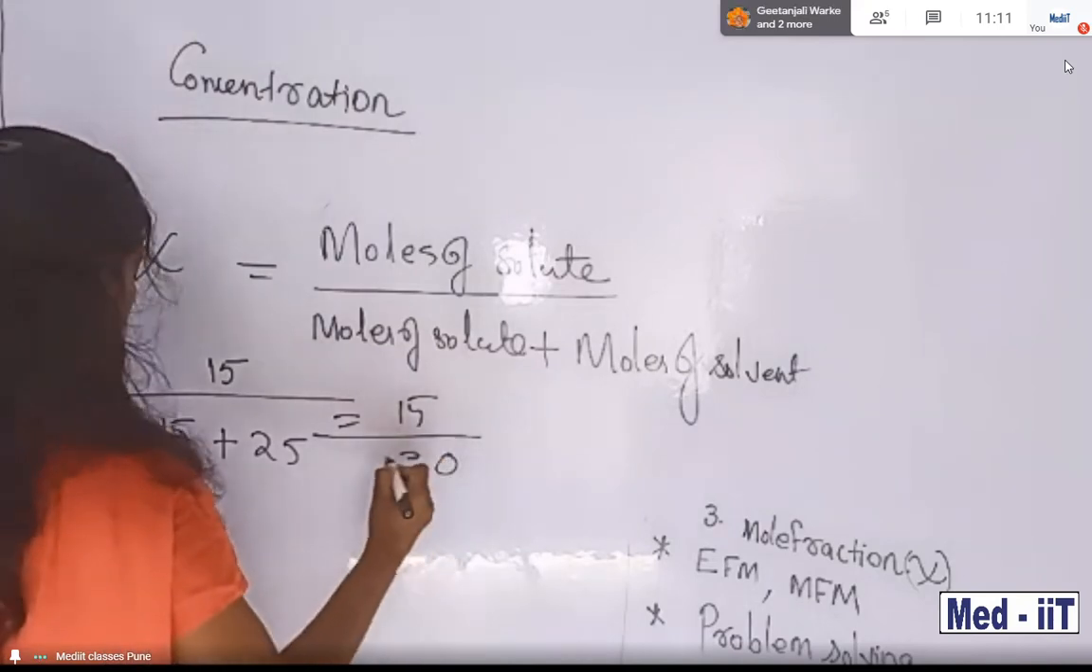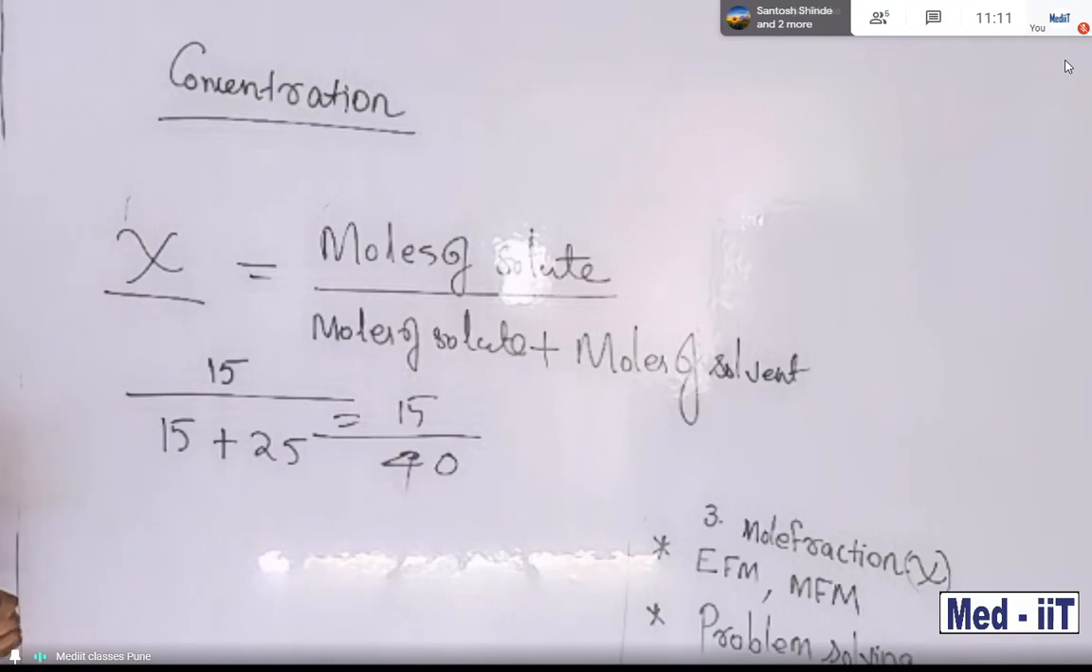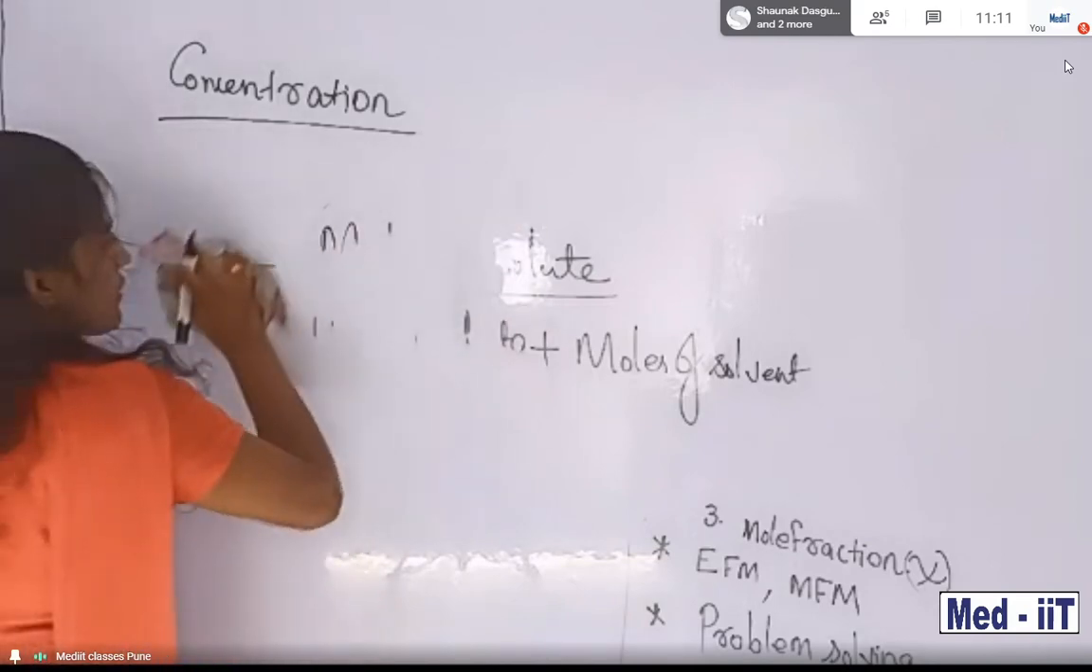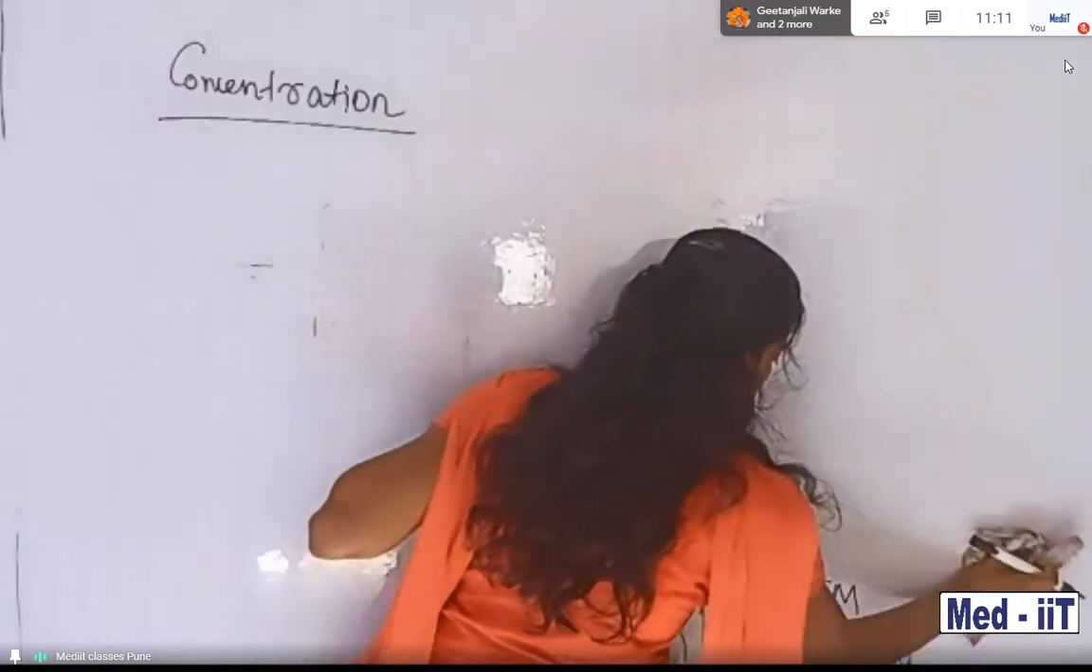So 15 over 40, this is the fraction we will get. So we get the mole fraction. It is a type of concentration finding out. So this much is related to concentration, how you can express the concentration with the help of mole fraction.